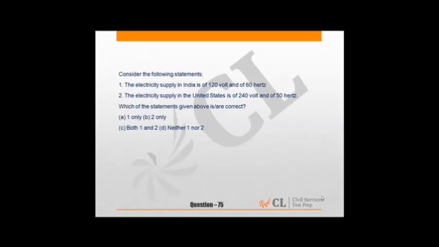Then 75, answer is D. Both statements are incorrect. Why? Because electricity in India is 240 volt, not 120 volt, and it is alternating at 50 cycles per second. In the question it is written 60 hertz. While in United States we find that it is of 120 volts, not 240 volts, and it is alternating at 60 cycles per second. So the information has been juggled up. Answer is D, neither 1 nor 2.